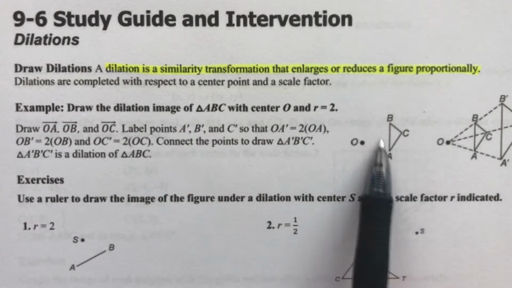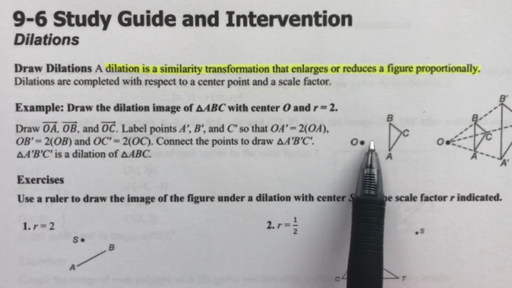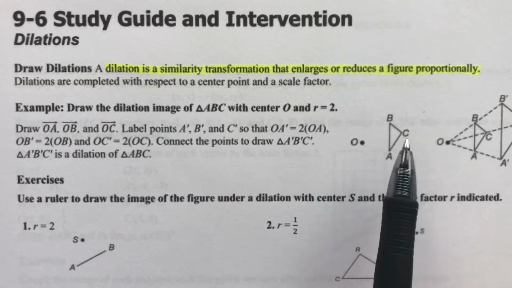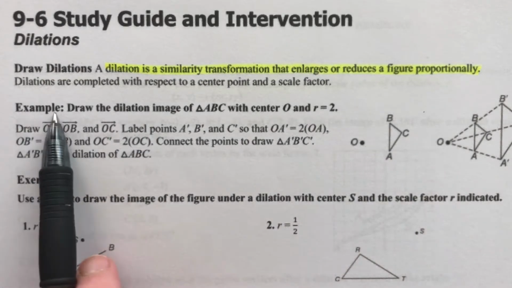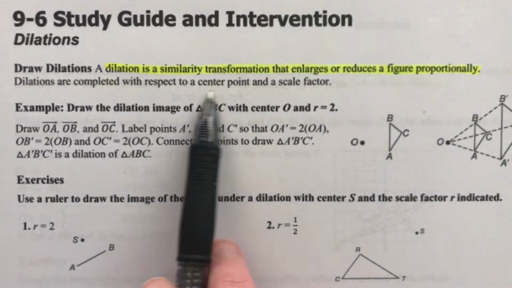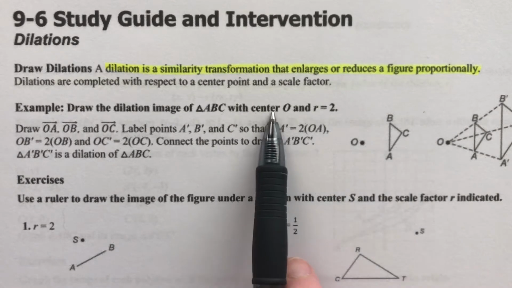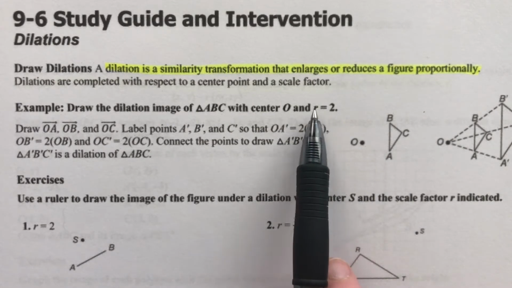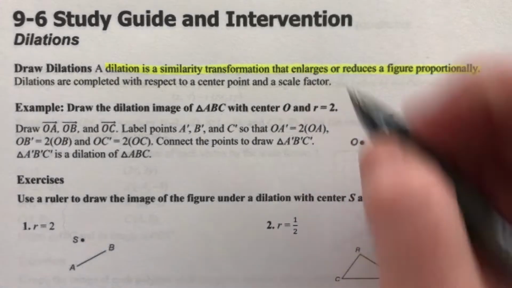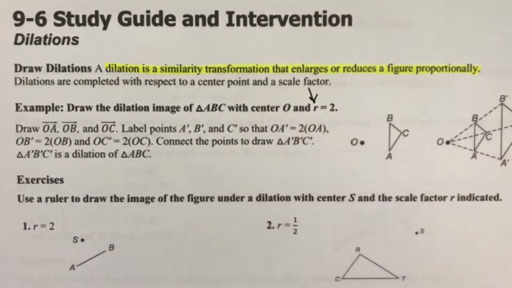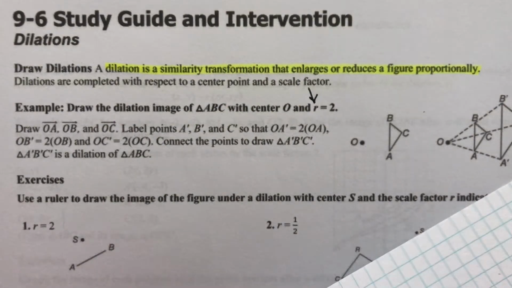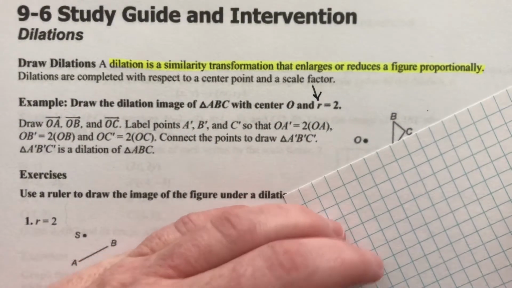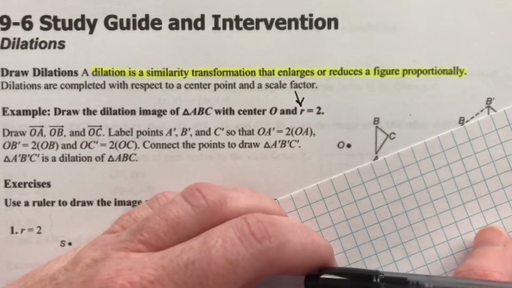So here we have an example. What we're going to do is they'll give us some point to base it off of. They'll say, draw the dilation image of triangle ABC, which is here, with center O, which is here, and a scale factor, that's R, of 2. Scale factor is R, ratio or scale factor of 2. So what that means is, we're going to use something. You can use a ruler. I'm not going to use a ruler, just something to kind of measure.